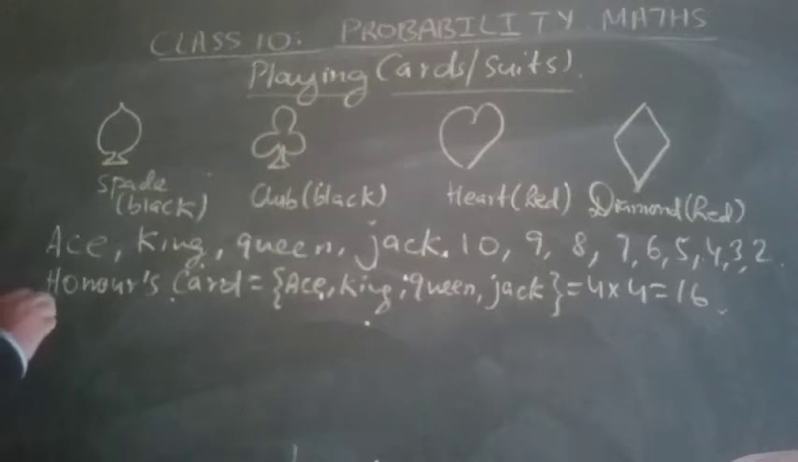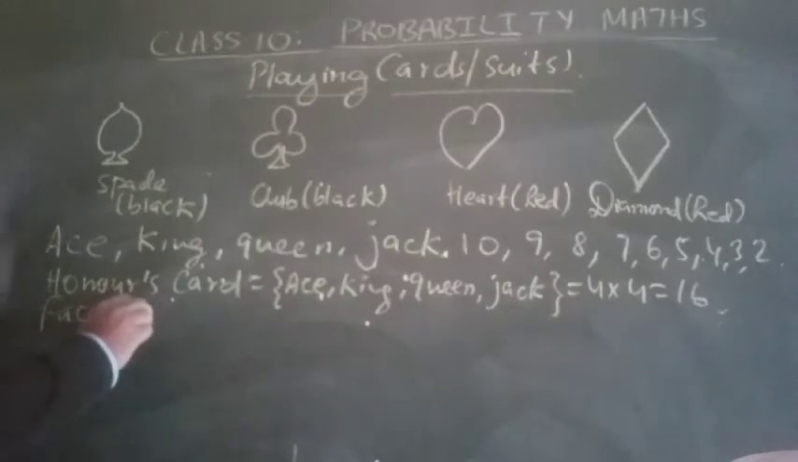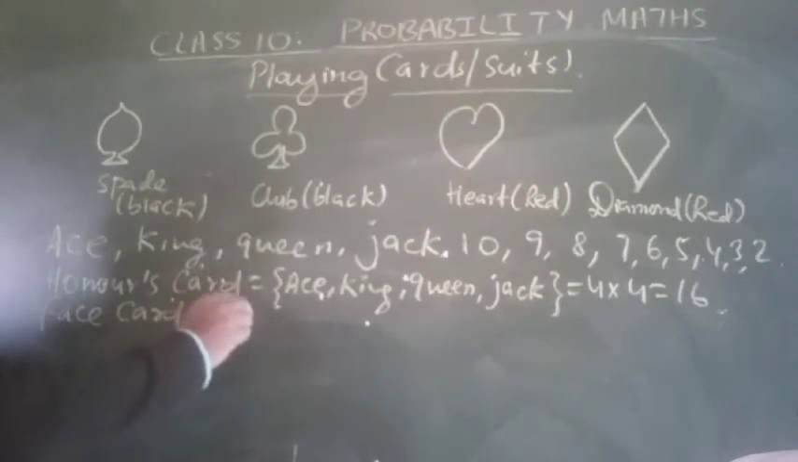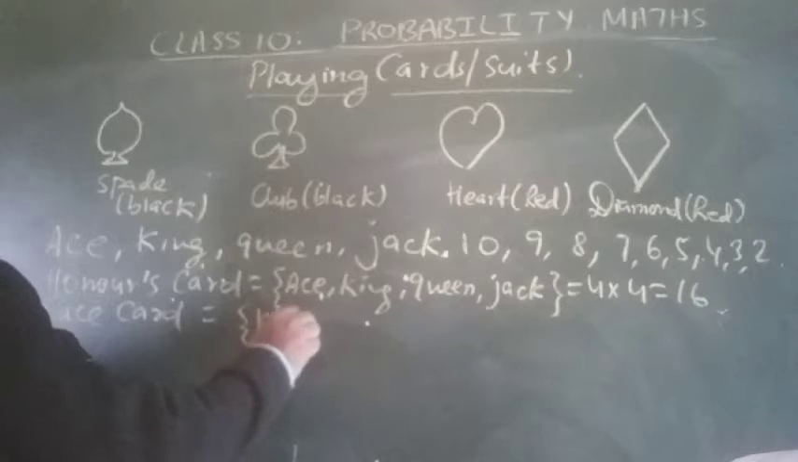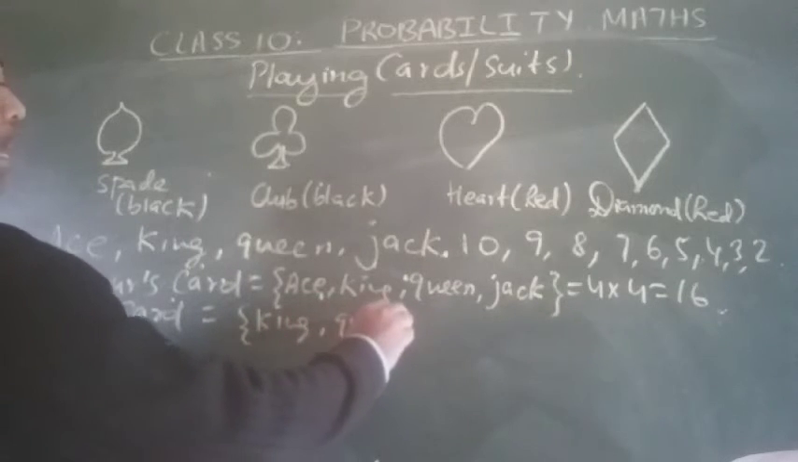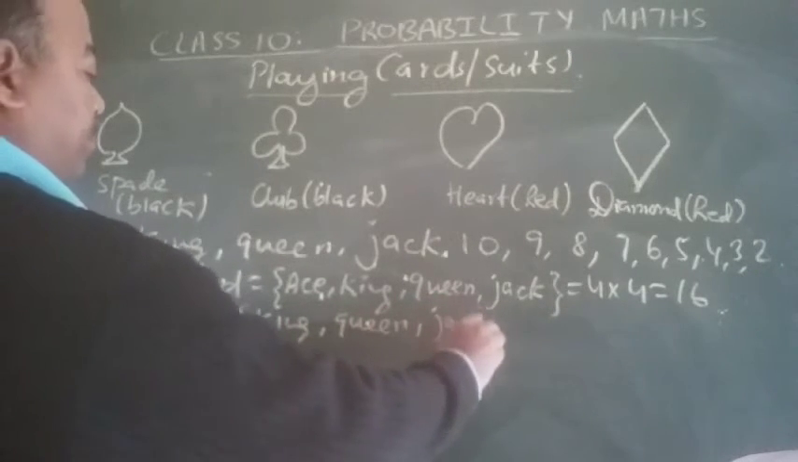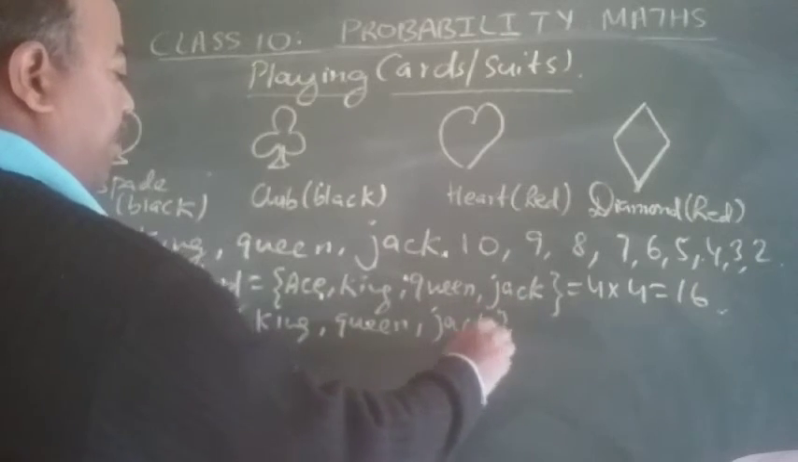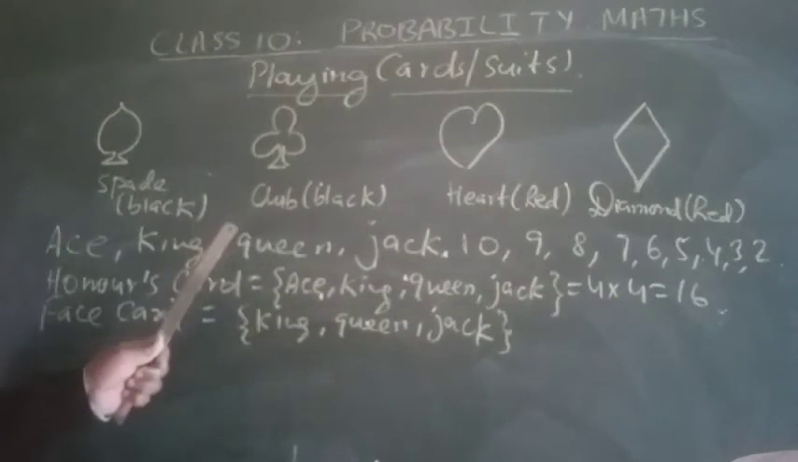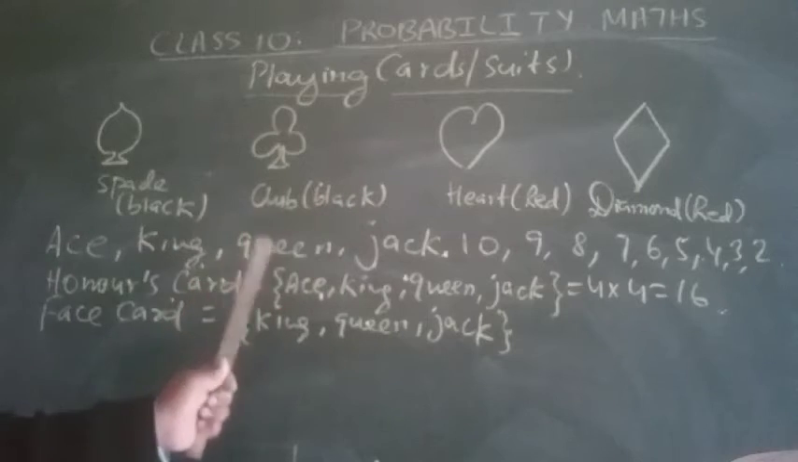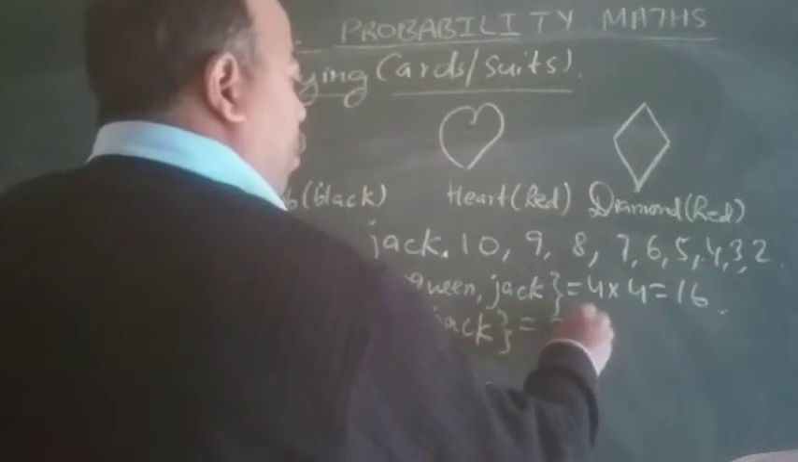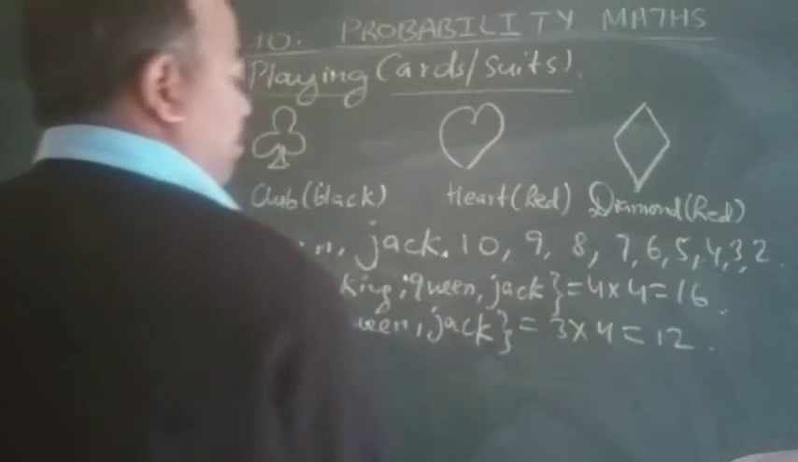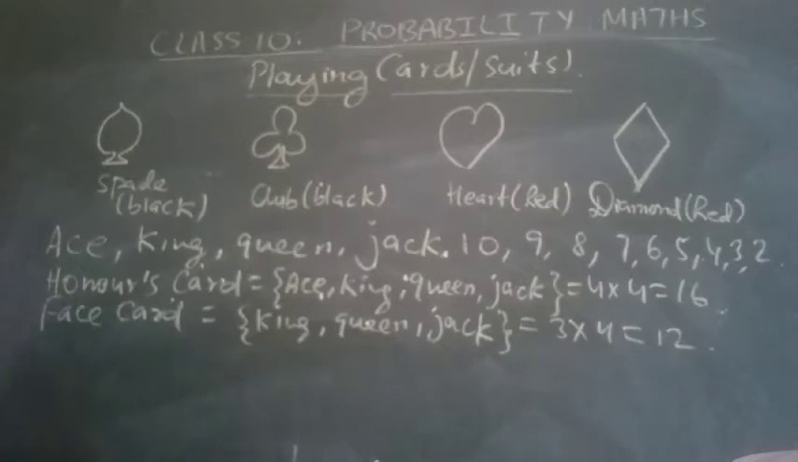Now face cards. Face cards are those where a face is present: the king's face, queen's face, and jack's face. And we already know that each has 4 cards. So 3 into 4, a total of 12 face cards are there. Clear?